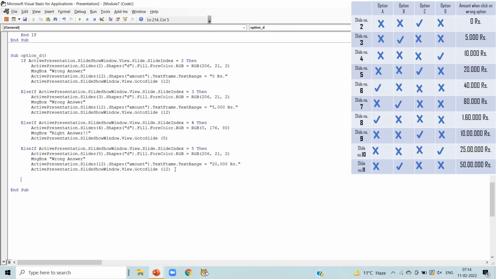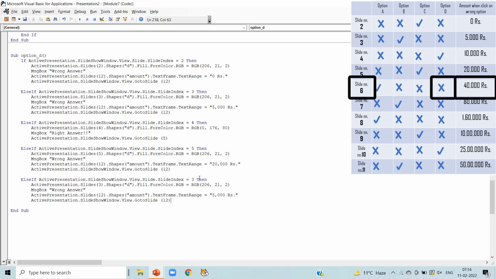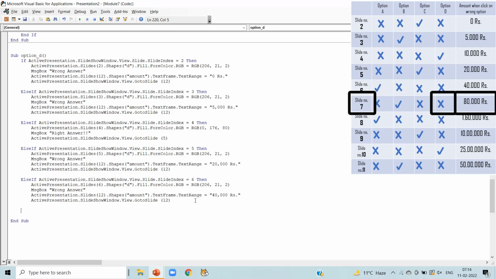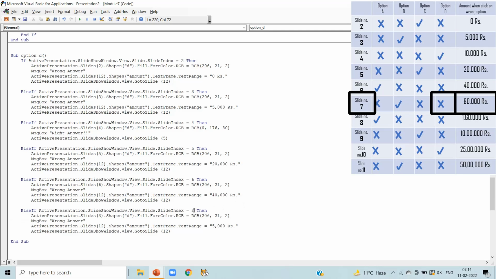Now in the slide number 6 we can notice option D is wrong answer. So just paste the code, write 6 in the first line and in the second line, and the amount when we click on wrong option is 40,000 here. Now in slide number 7 we can notice option D is wrong answer. So just paste the code and write 7 in the first and in the second line, and the amount when we click on wrong option is 80,000 here.